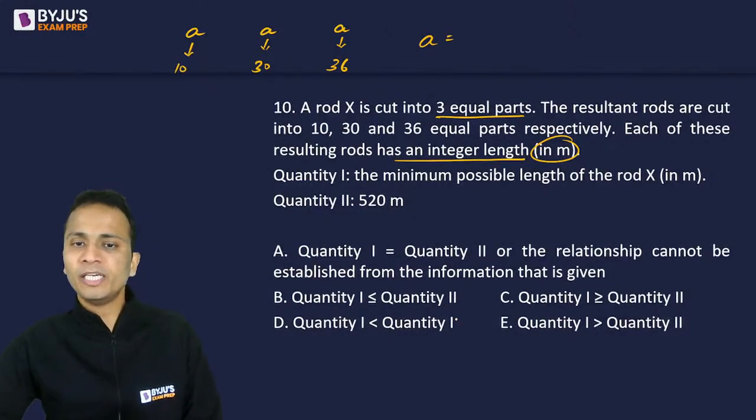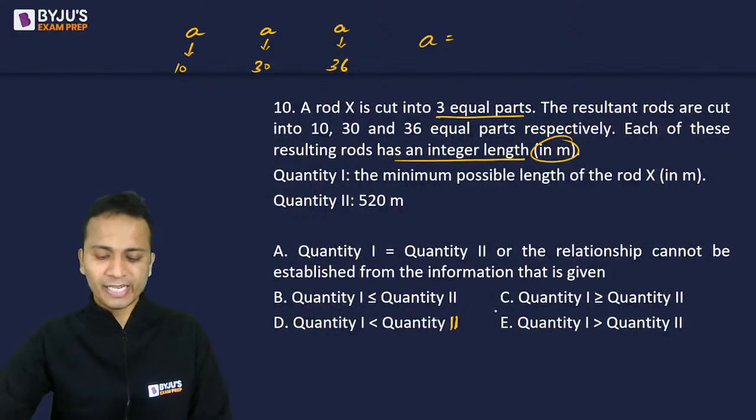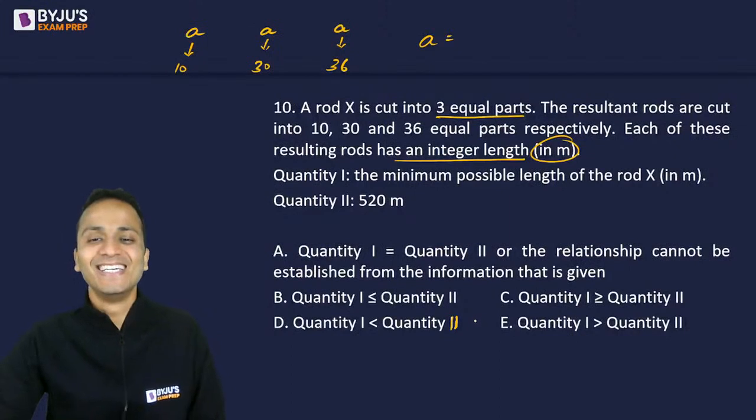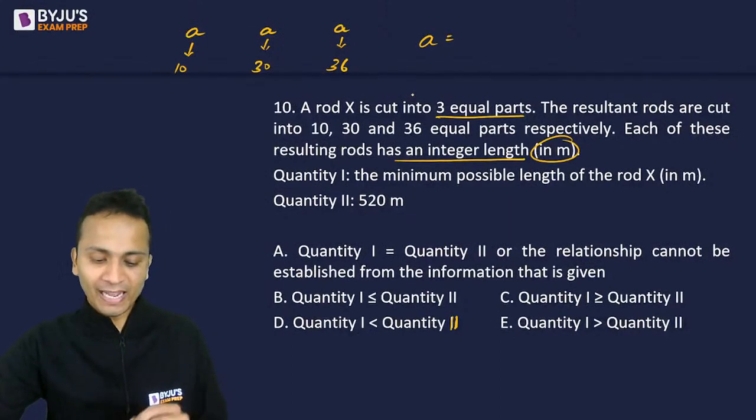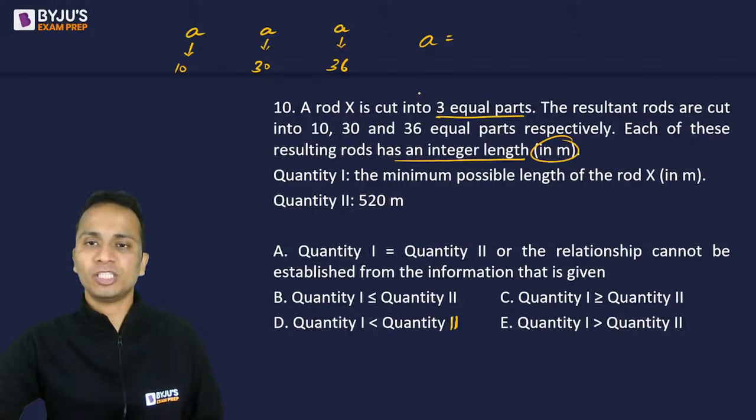Guys, option D is quantity 1 is less than quantity 2. ठीक है, थोड़ा सा misprint है यार, अपने आप समझ जाओ. ठीक है. Okay, so what should be the value of A? A का value क्या होना चाहिए? What should be the minimum value of A?